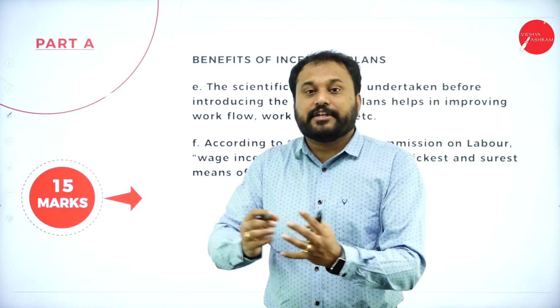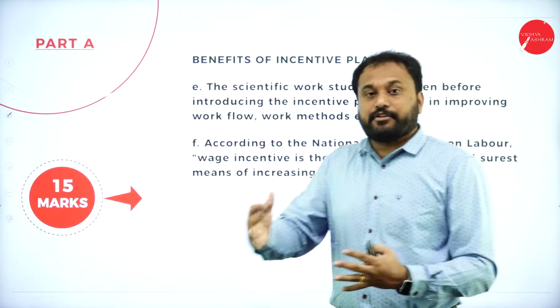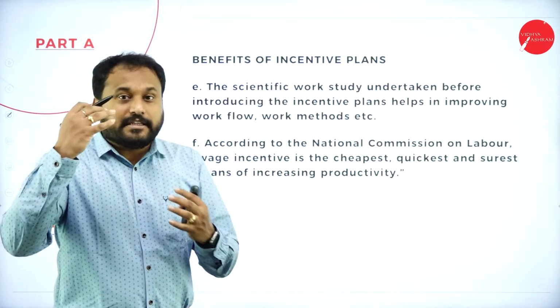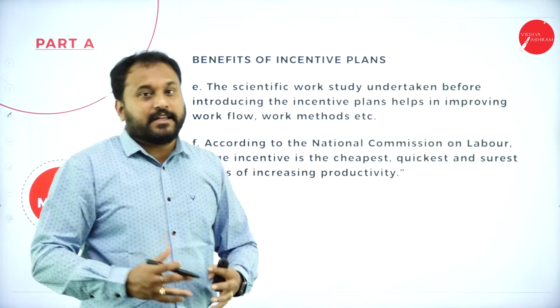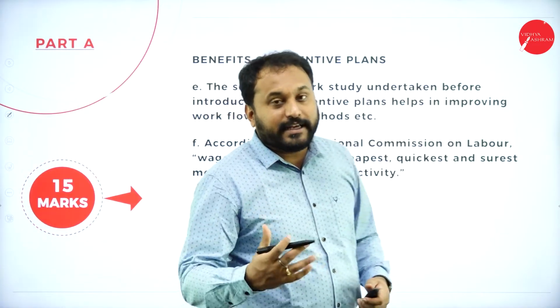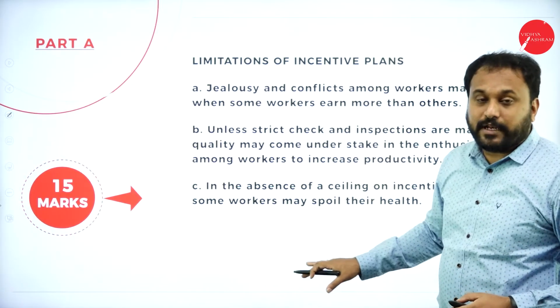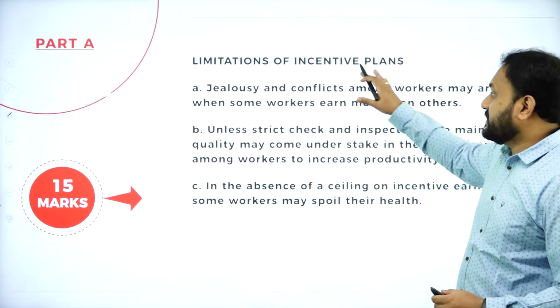If you can fetch a little more and convert it into 9 points or 10 points, that is what people will look for, so that they feel that you know what exactly the concept is, and that is how you will get 15 on 15. Plus you are supposed to write the limitations as well. What are the limitations of incentive plans?